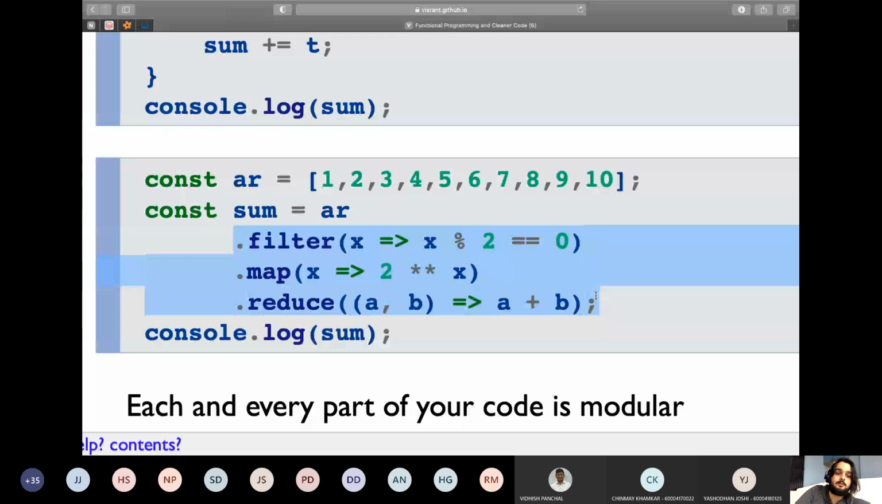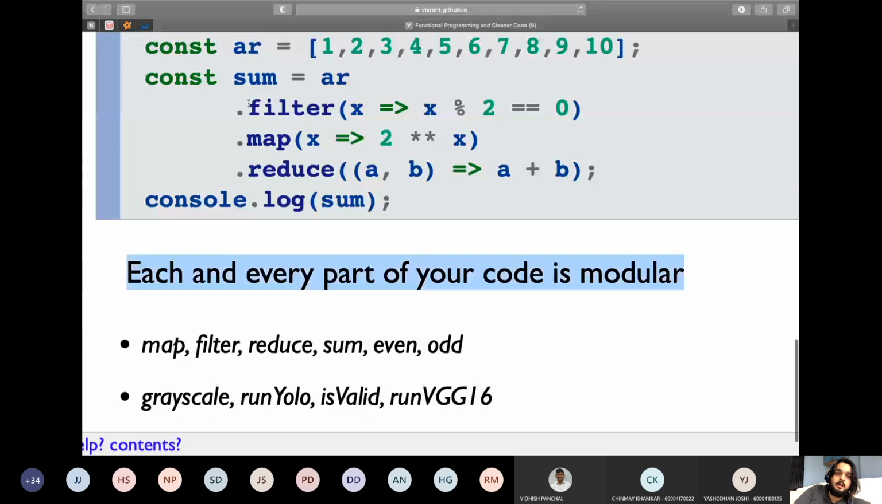Each and every part of your code is modular. I can remove this filter function, and this will still work. I can remove this map function, and it will still work. I can remove this reduce function, and it will give me an array. Each and every part of this is modular. I can even change this over here, and the sum will have a different value.